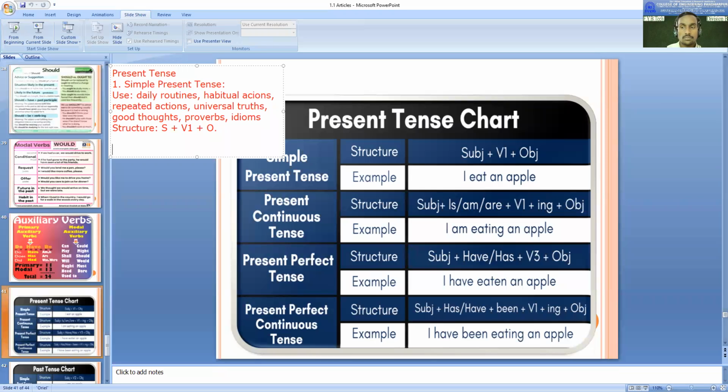The sun sets in the west. Yes, the sun sets in the west. This is also in simple present tense. We walk slowly. Yes, we walk slowly. This is also an example.